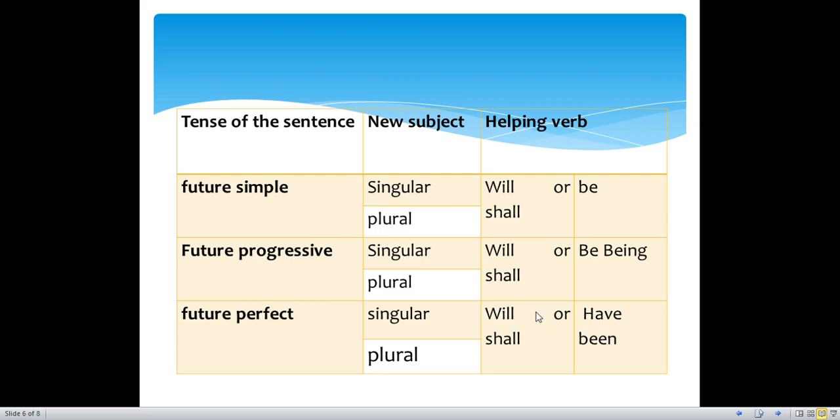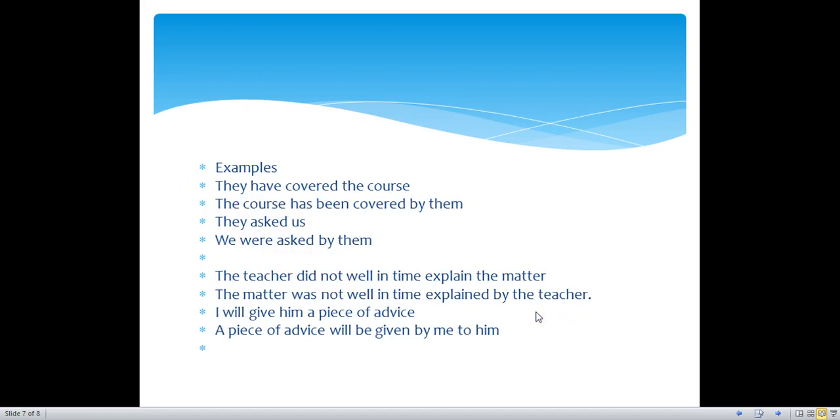Okay, so we will move on to the next one. We will move on to the examples. Here are a few examples. Let's try them out. They have covered the course. The course has been covered by them. They asked us. We were asked by them.